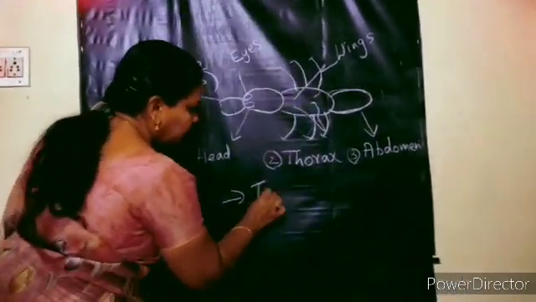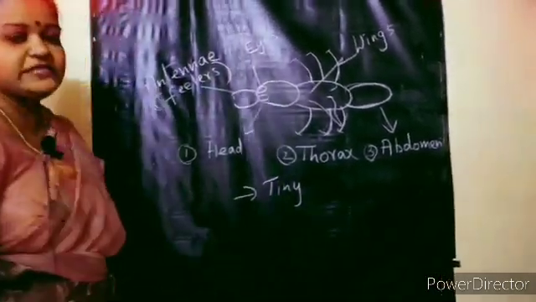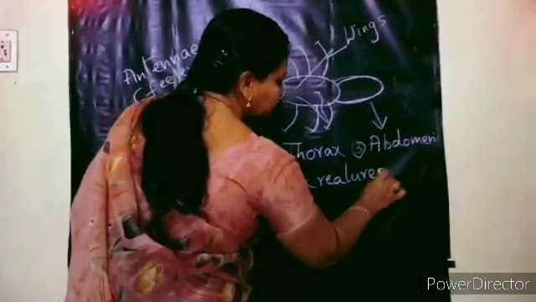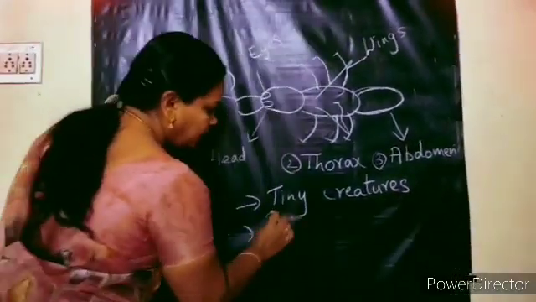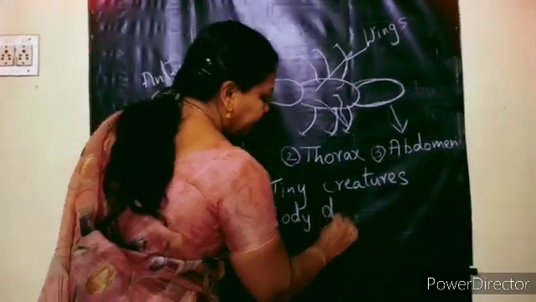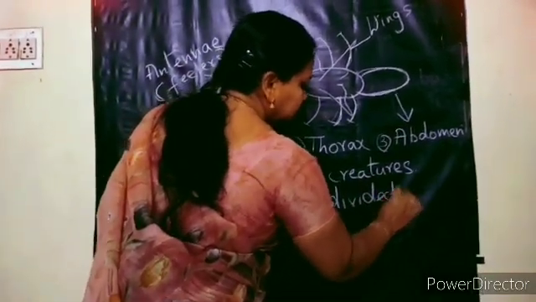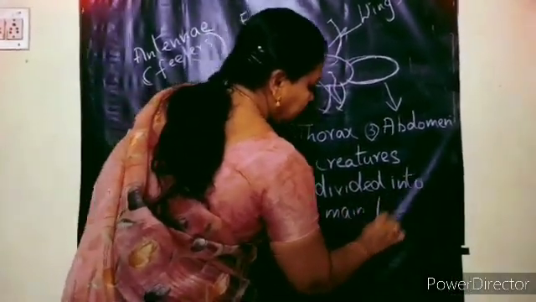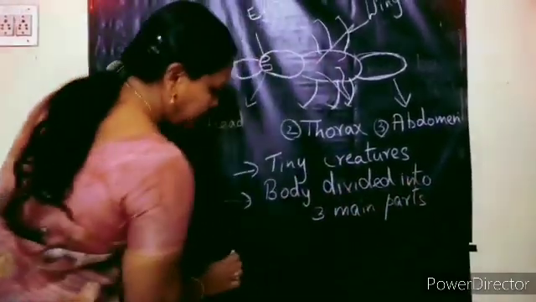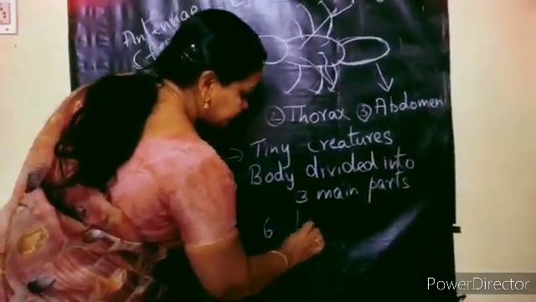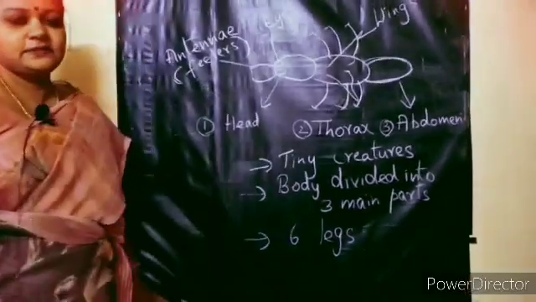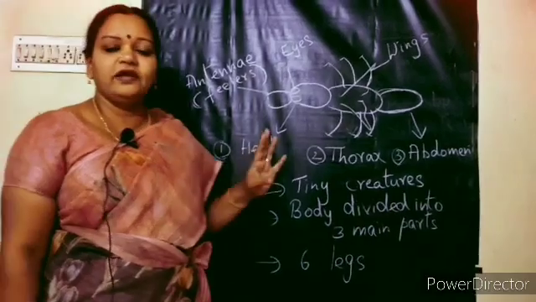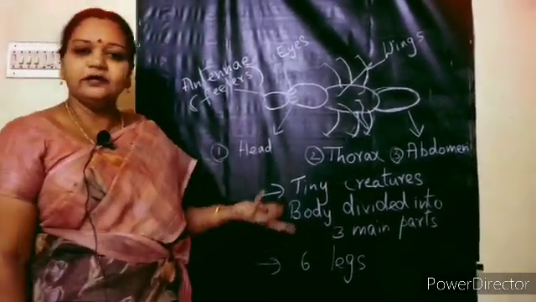What all do we know about the insects by now? They are tiny creatures. Tiny means what? They are very, very small in size. And how is their body? Body divided into 3 main parts. What are they, children? Head, thorax and abdomen. And all insects have 6 legs. Yes. And what else? They are almost everywhere, and they are the largest group on the earth.